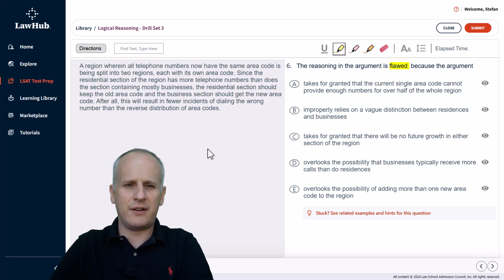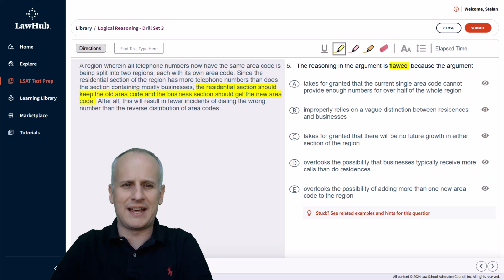Since the residential section of the region has more telephone numbers than does the section containing mostly businesses, the residential section should keep the old area code and the business section should get the new area code. After all, this will result in fewer incidences of dialing the wrong number than the reverse distribution of area codes. Hopefully, we recognize that 97 times out of 100, a recommendation is going to be your main conclusion on a logical reasoning argument task. So we know the conclusion, we highlight it: the residential section should keep the old area code and the business section should get the new area code.